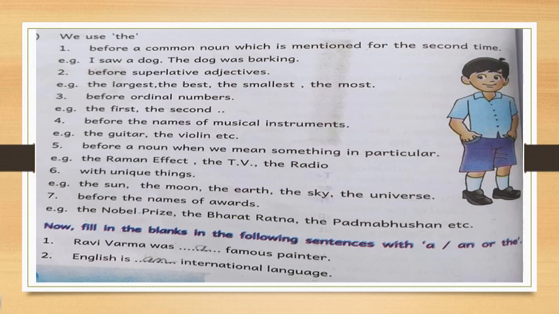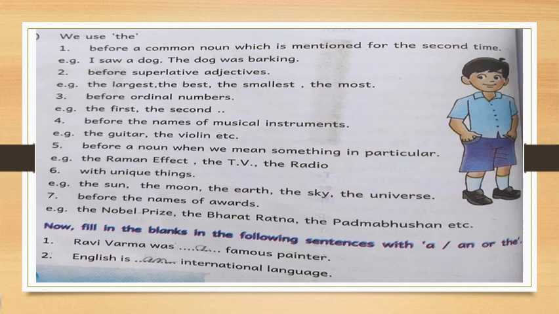The next, with unique things. Unique means which are only one in the universe. See, the sun, the moon, the earth, the sky, the universe. They are unique in the universe. So don't forget to write "the" before unique things. Understood? Then before the names of awards: the Nobel Prize, the Bharat Ratna, the Padma Vibhushan, the Padma Bhushan, etc.